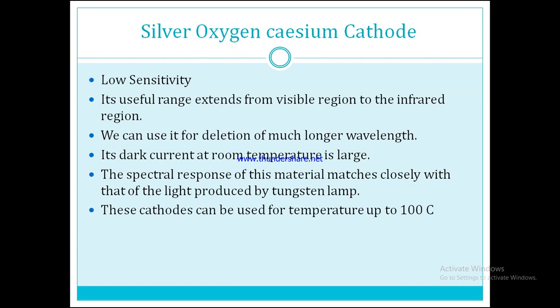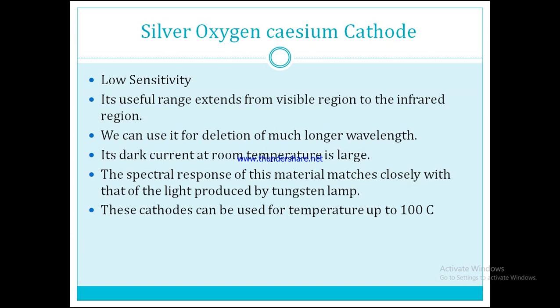The features of such materials are as follows. Low sensitivity. Its useful range extends from the visible region to the infrared region. We can use it for detection of much longer wavelengths, that is beyond 12,000 angstrom.